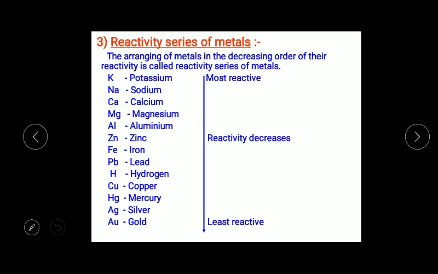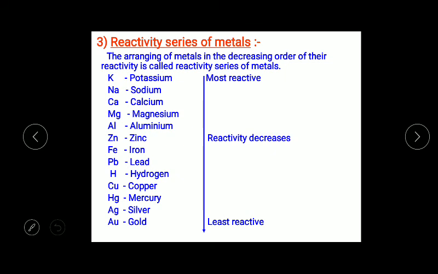Next is the reactivity series, from which we can find out which metal is more reactive and which metal is least reactive. The reactivity series is a list of metals arranged in the order of their decreasing reactivities. So this is the table. Potassium and sodium, as you know, are the most reactive metals.